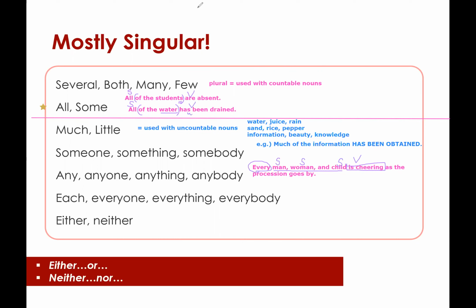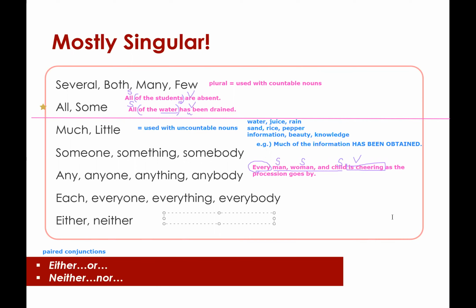All right. And at the bottom, you see a red box: either or and neither nor. These are not indefinite pronouns. They are actually called paired conjunctions. Now, why would I mention paired conjunctions here? Let's compare using either, neither, and either or and neither nor.